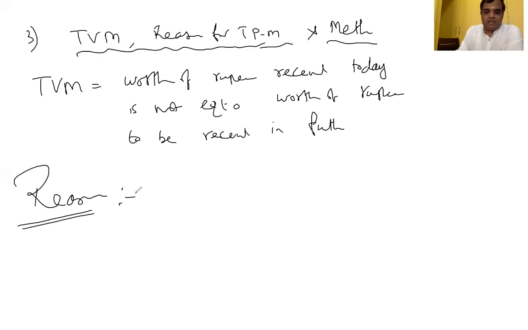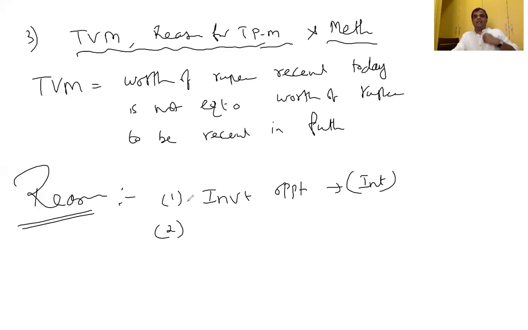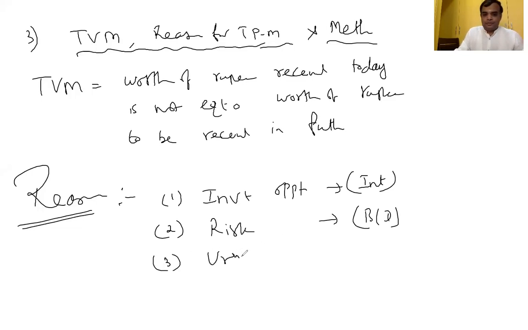Reason for time preference of money. One is investment opportunity, the interest benefit you can get if you are going to invest. Today, if I get the money, I can invest somewhere so that I can get the benefit of extra interest. Second one, risk, nothing but risk of bad debts. Today I may give it to you, tomorrow I may not be able to give. Therefore, risk factor is there. Due to urgency, I need money today due to various reasons. Urgently I need money.